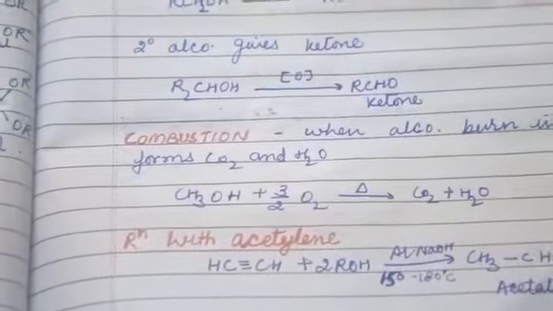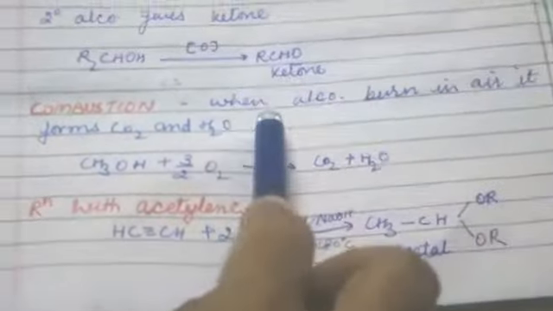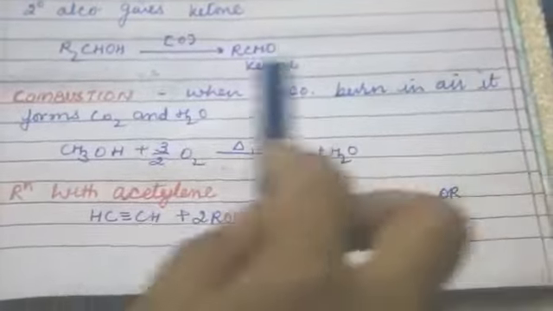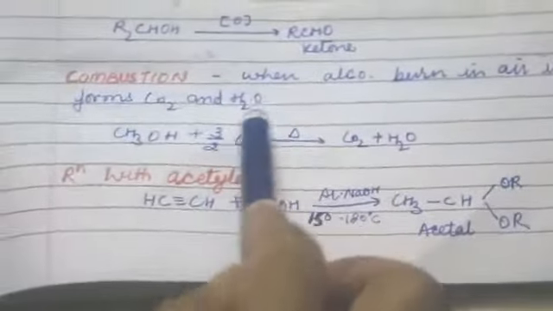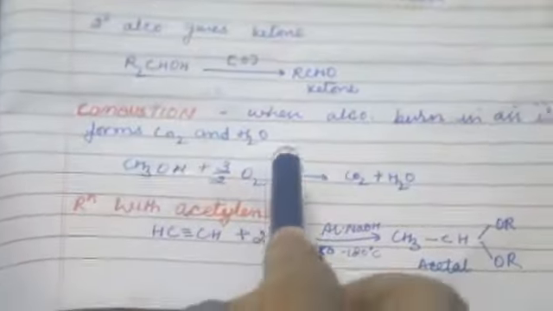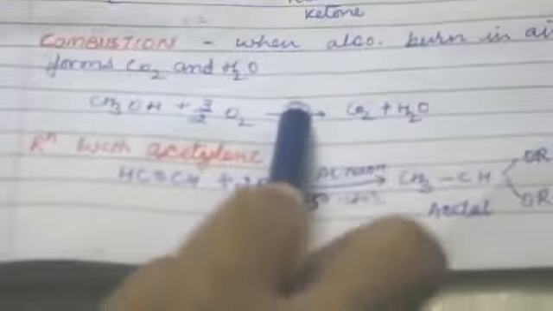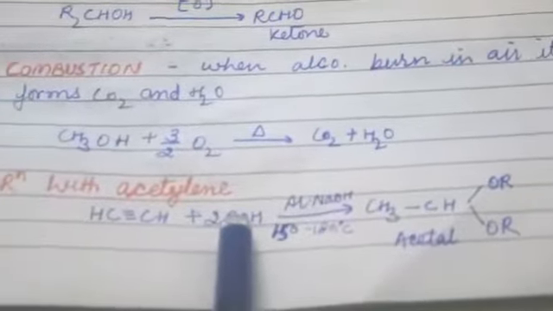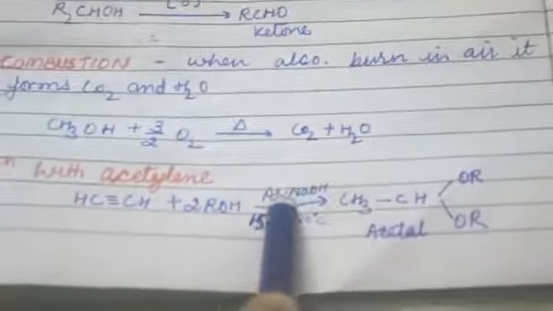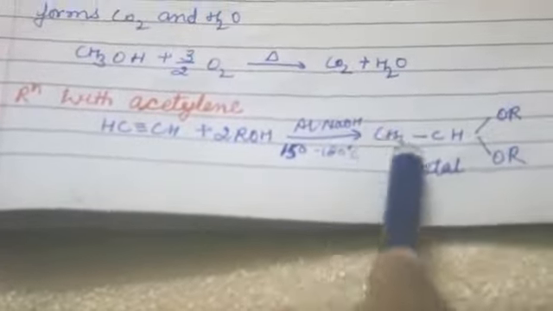Now combustion. Combustion is when alcohol burns in the air, it forms carbon dioxide and water. When this alcohol is burned in the presence of oxygen and heat, it forms carbon dioxide and water. Reaction with acetylene: when acetylene reacts with alcohol in the presence of NaOH at 150 to 180 degrees centigrade, it forms acetal.